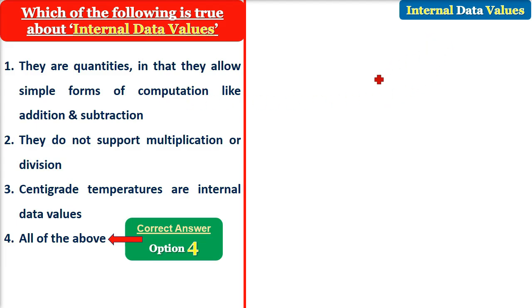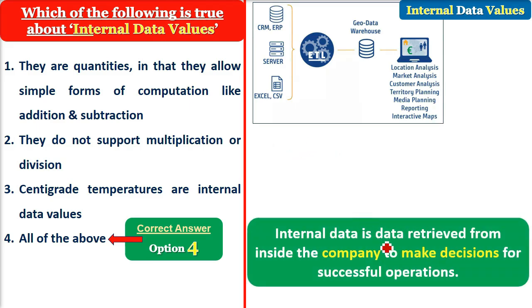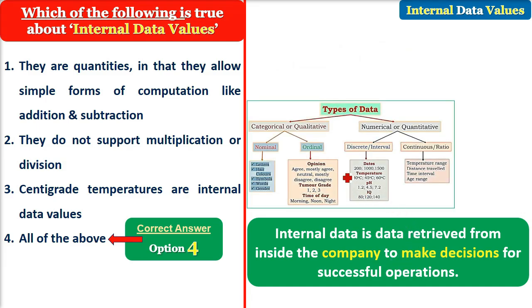In the scale of measurement, we have nominal, we have interval, and then we have other scales also. For example, in basic terms, internal data is data retrieved from inside the company to make decisions for successful operations, that you know already. But the actual interval data values can only be defined when we understand the type of data. The types of data are defined into two parts. Where numbers will not be there, it will be categorical or qualitative. Wherever the numbers will be there, it will be numerical or quantitative.